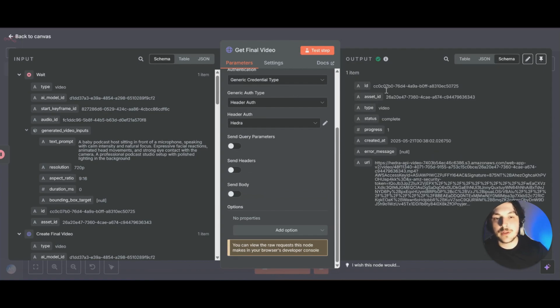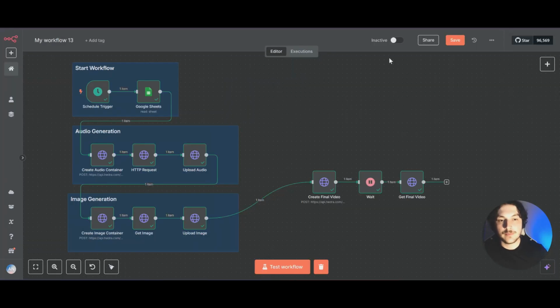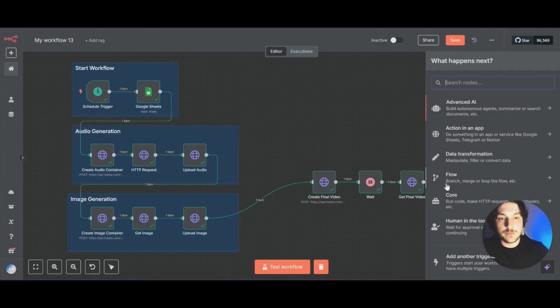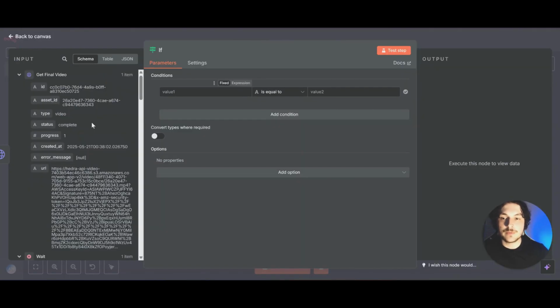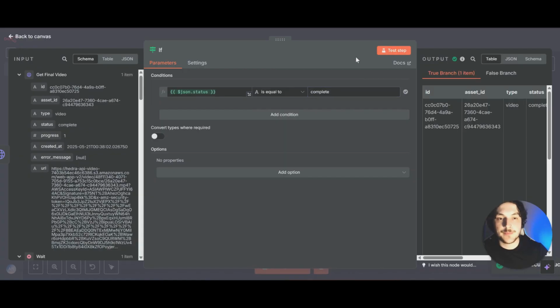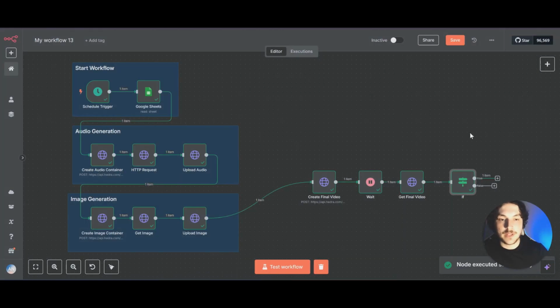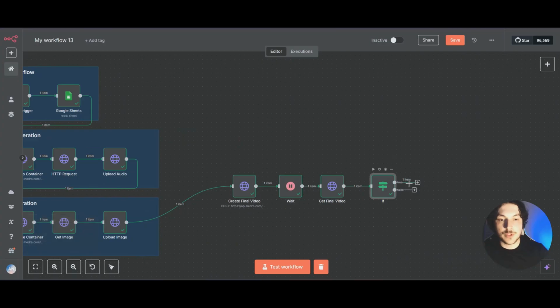And now if we look at the output, you can see that the video status is complete and we have a URL right here. And so now something good to add is, since we do have a wait node and it might not be done by the time we get to this one, we could just click right here and we can add an if node. And under value, you want to grab this status right here. And then we're going to put complete. And we can test step. And if we click out, we see that it is complete, so it output true.